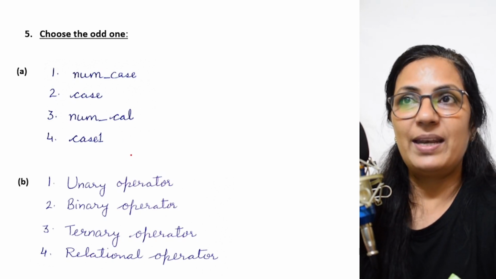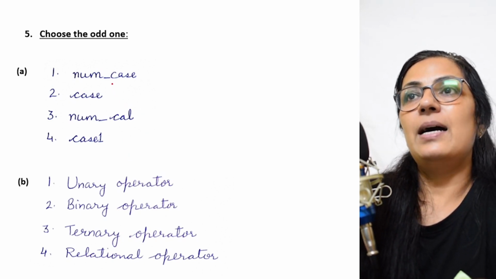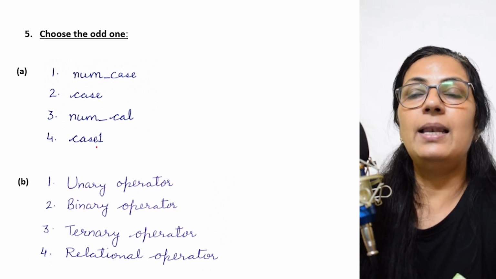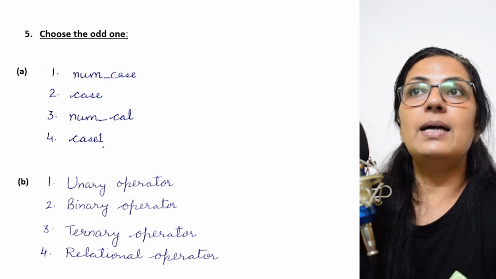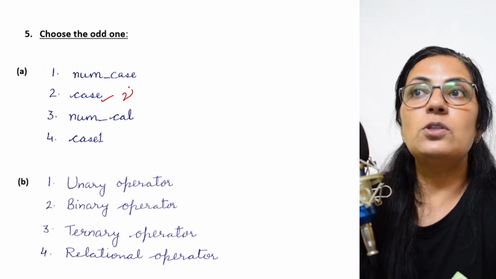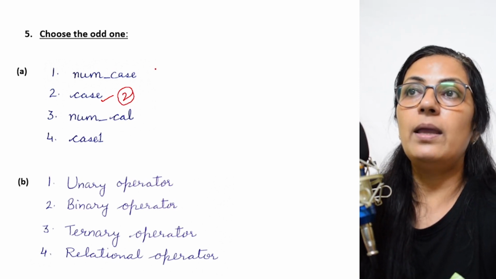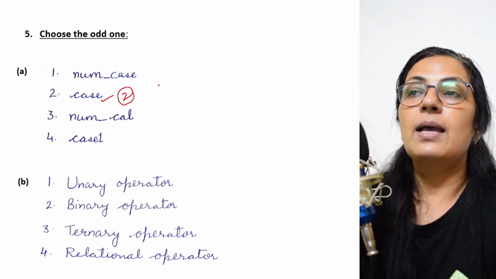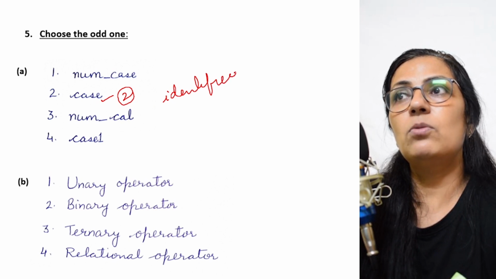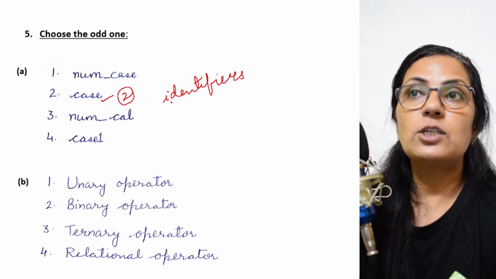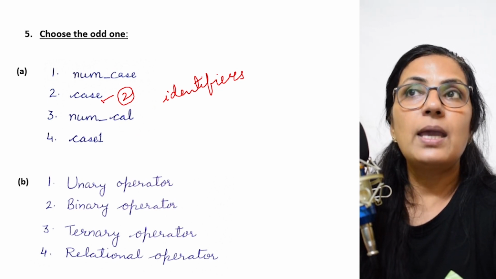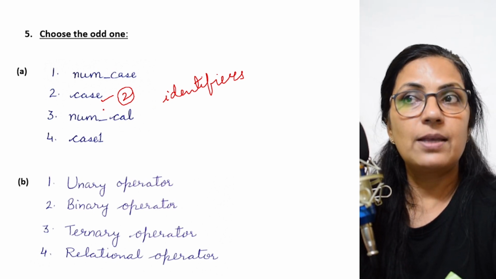Choose the odd one. Children, the options are num_case, num_cal, case, 1. Which is the odd value in this? Children, it is case. Option 2 is the odd one. Why? Because all these can be used as identifiers. That means they can be used as variable names, function names, but case is a reserved word, right? So case is the odd one out of this given list.